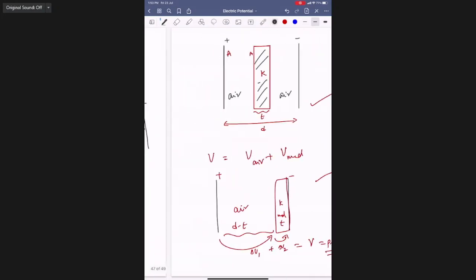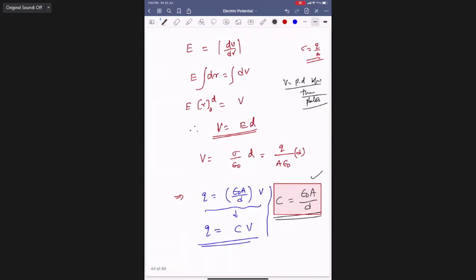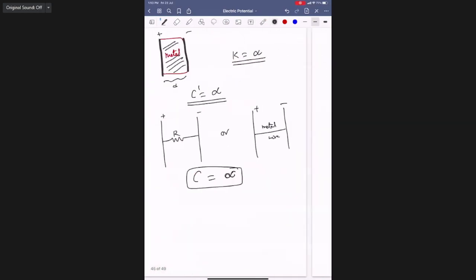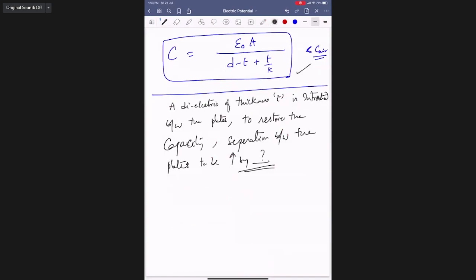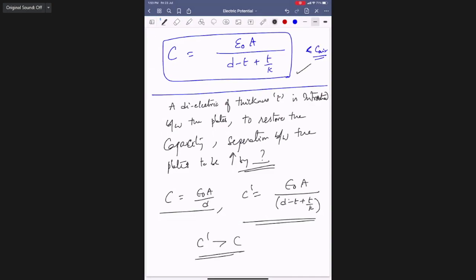Without any dielectric, what is the capacity value you got? Epsilon naught A by D. Because you introduced a dielectric, it became this much only, no? So C in air medium, or simply C, is epsilon naught A by D. Now C dash became epsilon naught A by D minus T plus T by K. C dash is greater than C only, no? You introduce the dielectric and the capacity got increased.